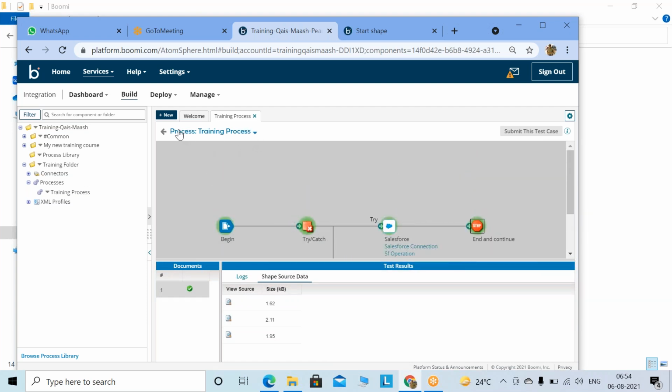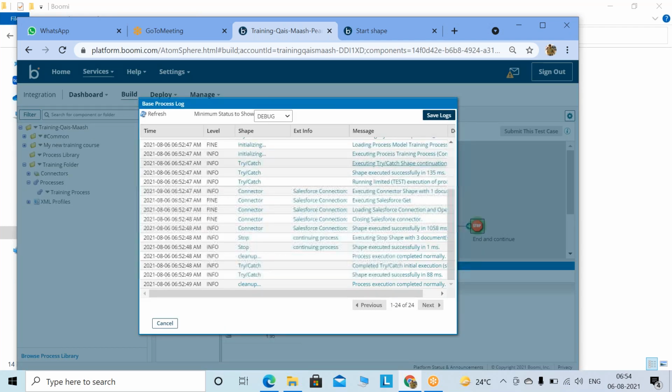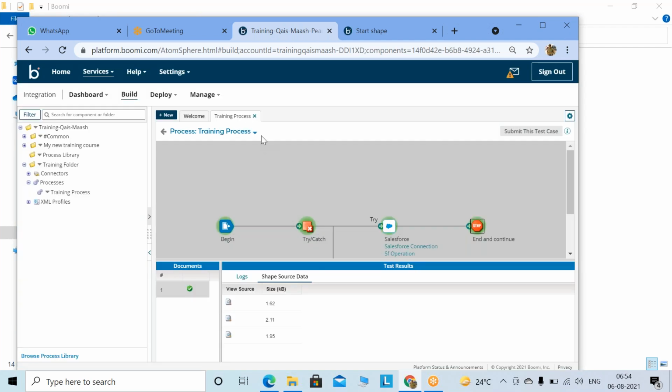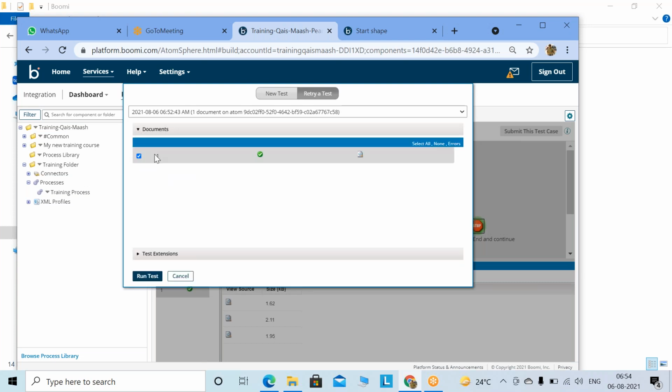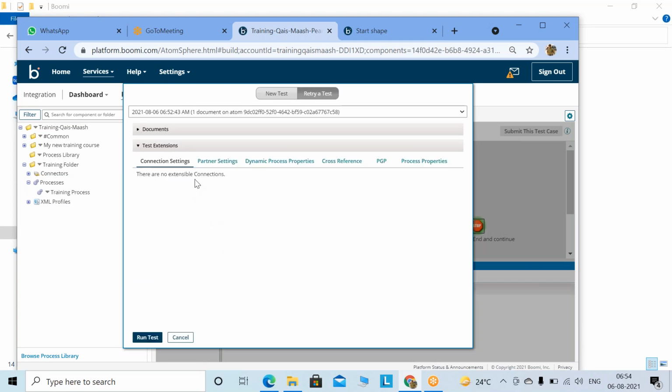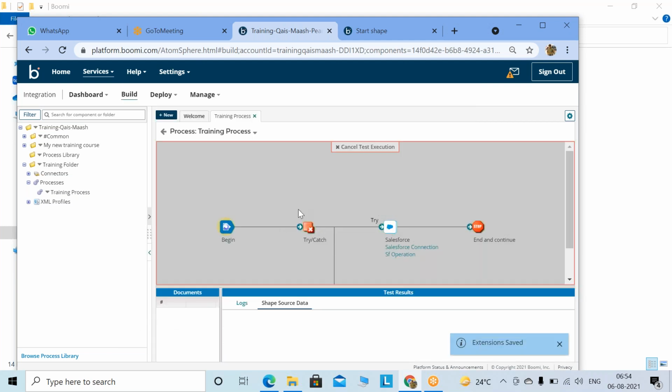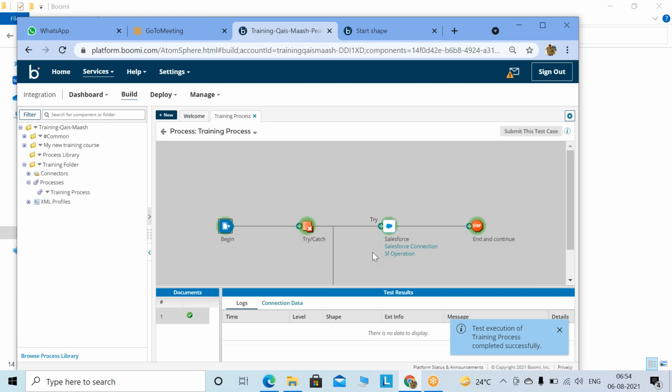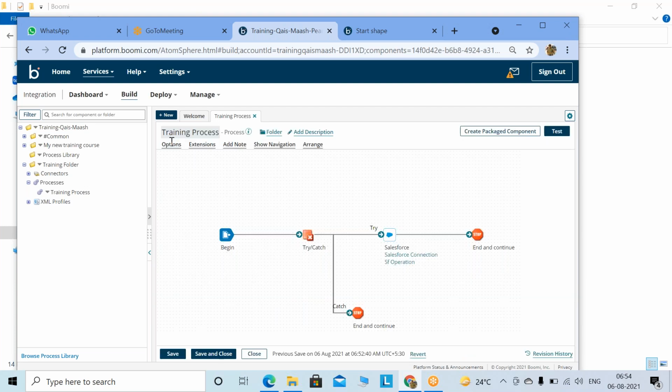Click on this on top. You see this triangular icon? Click on that. This would be the log to see it. Here you will see the logs, and you can download the log as well if you want. Retry previous instance, right? So we can retry the previous instance as well. So it will rerun. It's simple. Up to here is clear, right?